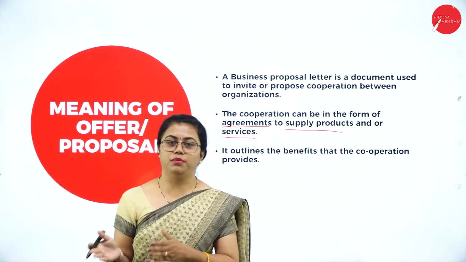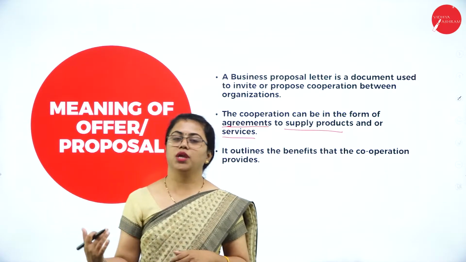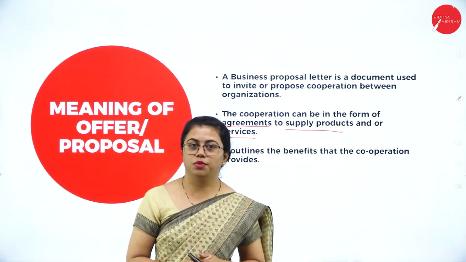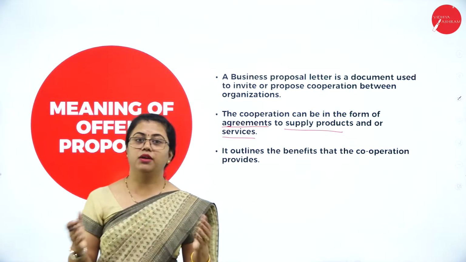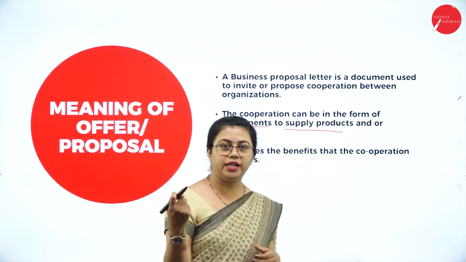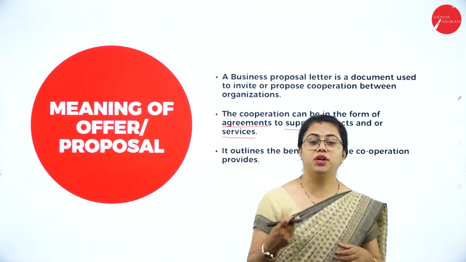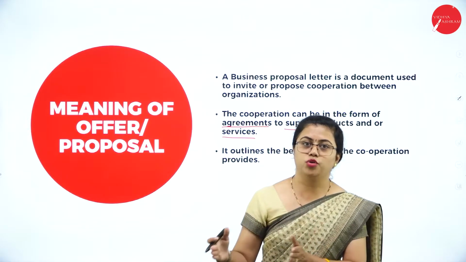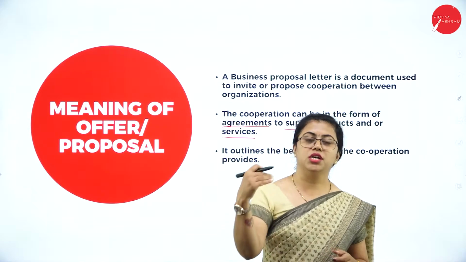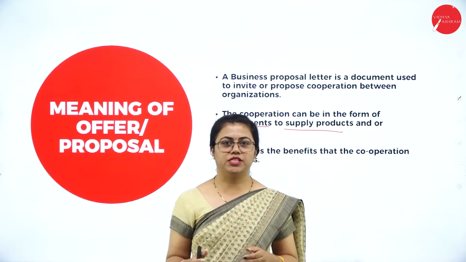So before this car came to this market, maybe Suzuki company would have sent a business proposal to Maruti company. They would have collaborated, and in their proposal, or in the letter of proposal or the document, they would have cited all these. They would have told that this is what is going to happen. This car will be launched, these are the cars that will be launched, these are the variants. So everything will be specified over there.